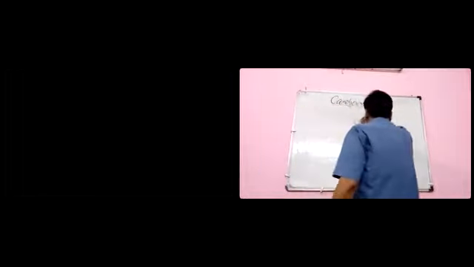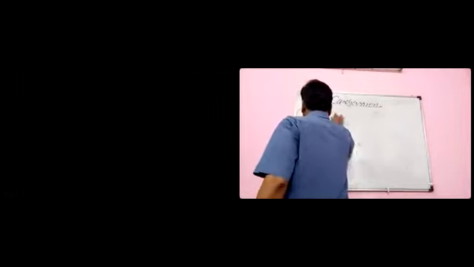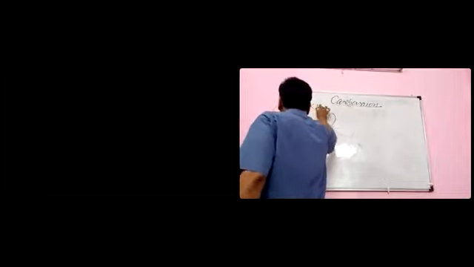Now the structure of carbanion. There are two possibilities. Look here, I am writing for this.